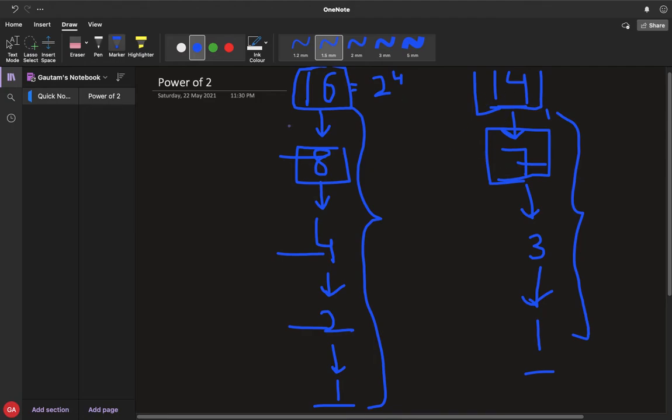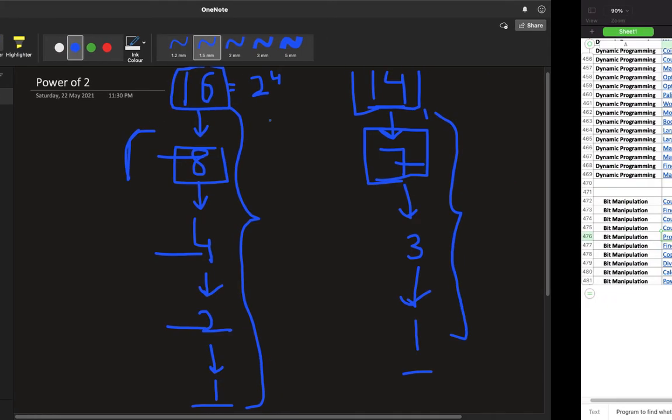So what will be the approach to solve this problem? Keep on dividing the number until it reaches 1. If in between the division it gets any odd number, we'll simply return false because it cannot be an odd number, and if there is no odd number in between, we'll simply return true. So let's solve this problem using this technique, and further I'll explain how it could be solved using a better technique. I'll explain the time complexity after I code this problem.